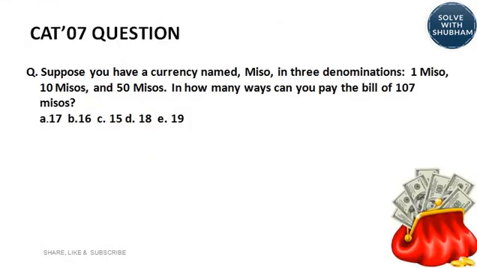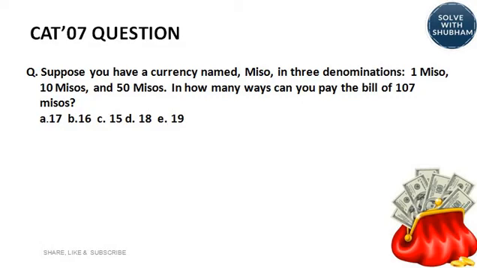Next question. This is a CAT 2007 question. So just have a look. It goes like, suppose you have a currency named Mizo in 3 denominations, 1 Mizo, 10 Mizos and 50 Mizos. In how many ways can you pay the bill of 107 Mizos? We have been given 5 options. Now, here we will learn another technique of solving these kind of questions.